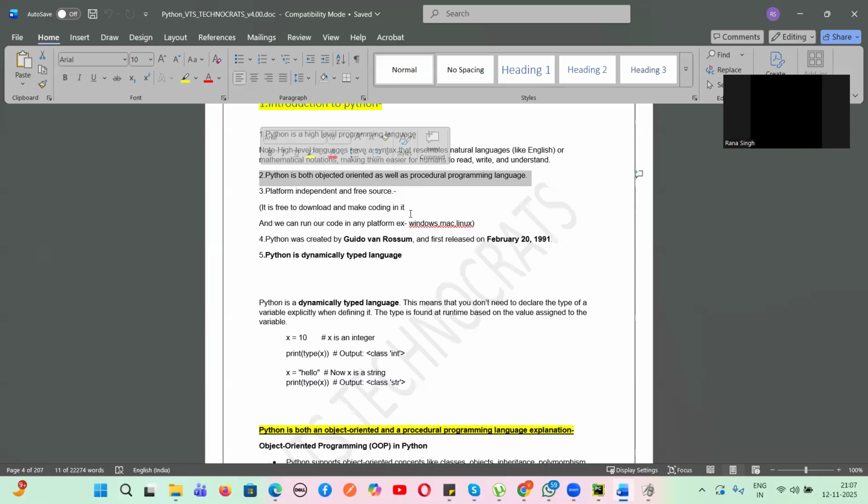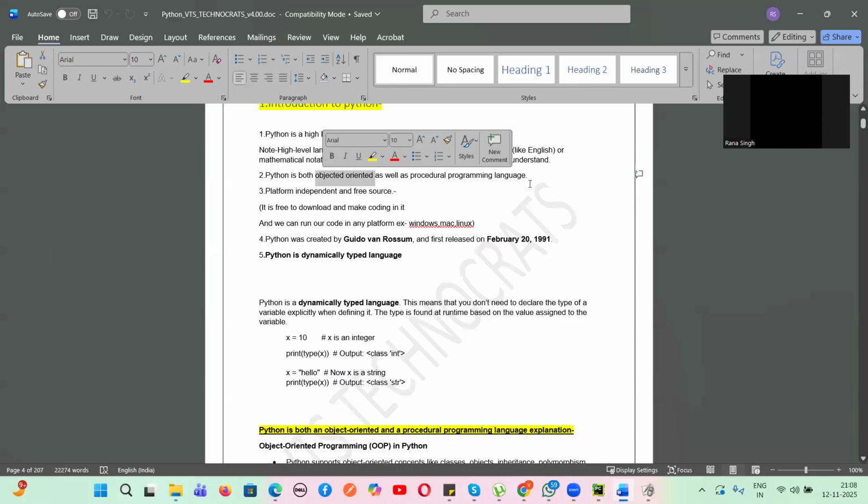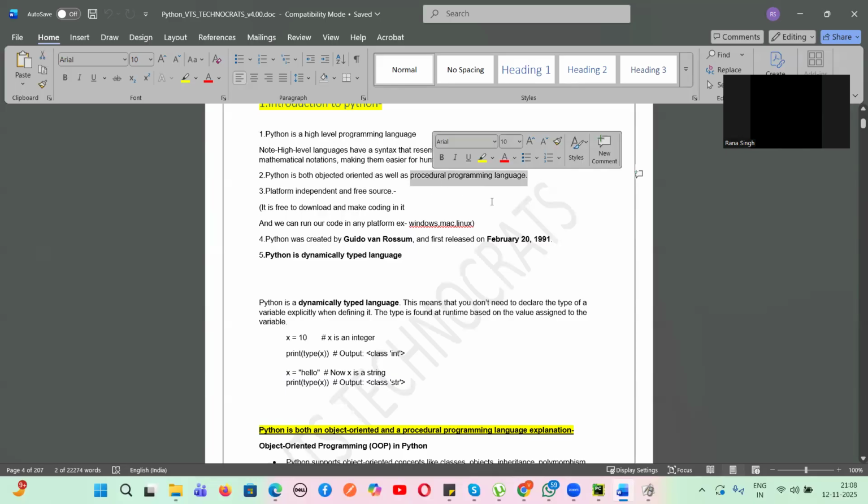That is why between Python and Java there's a big clash, and Python is much simpler than Java. In Java there's so much syntax and all those things. So that is why for any data related thing Python is preferred. That is what, guys: Python is both object oriented, we can use the object oriented principles, as well as a procedural programming language, that means line by line execution. We will see both line by line as well as object oriented, how Python is working.